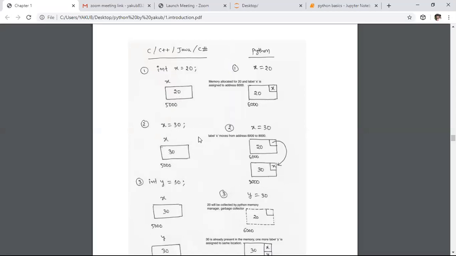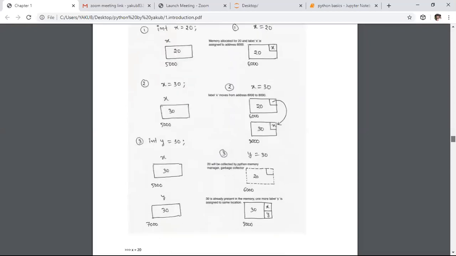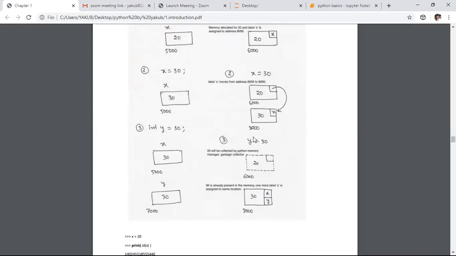If you want to do the same thing in Python, here the new value needs a new memory location. So the memory location will change from 6000 to 8000, and the label will jump from this location to this location. That means whatever value you update last will be considered the final value. Here we are giving importance to the value. That is the comparison between static and dynamic programming languages.